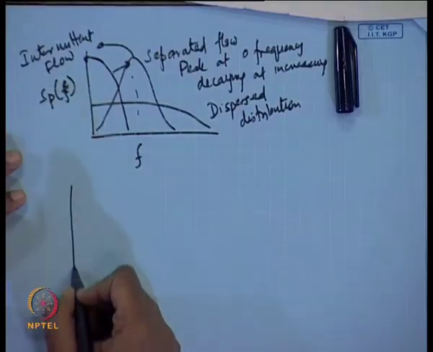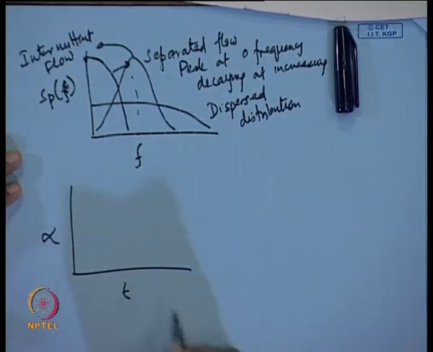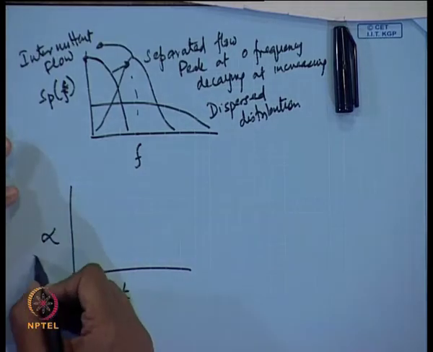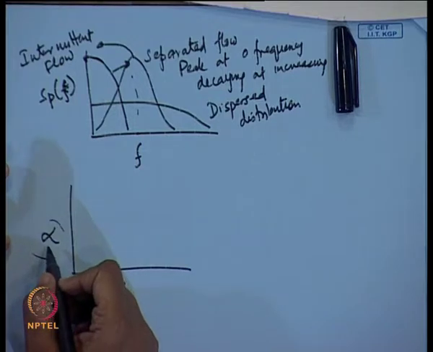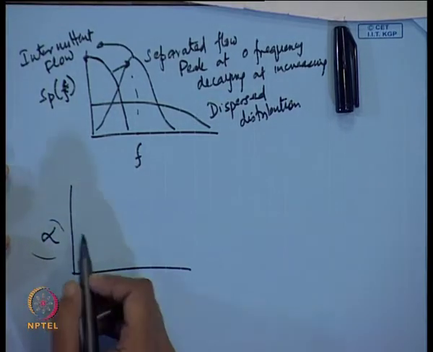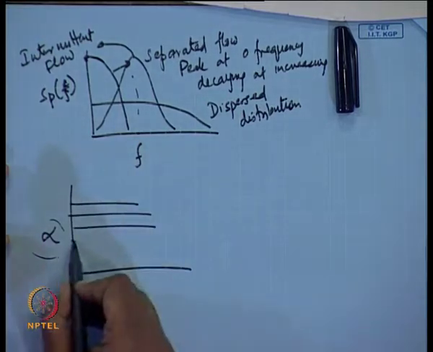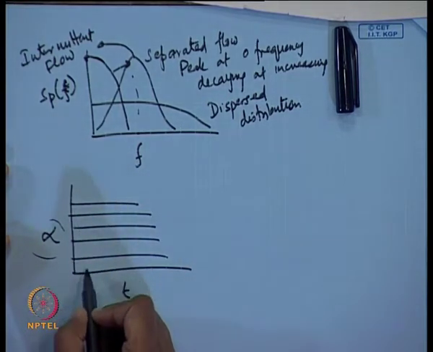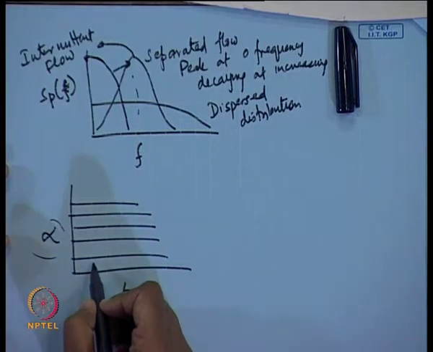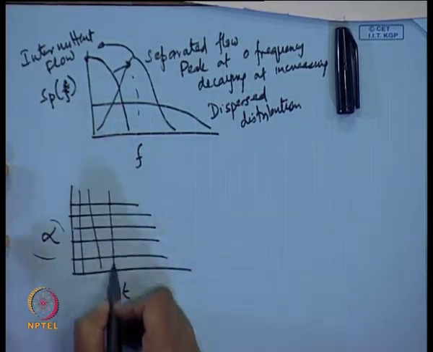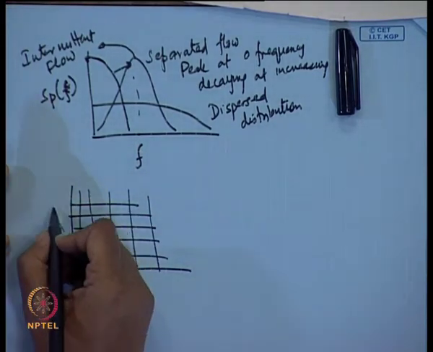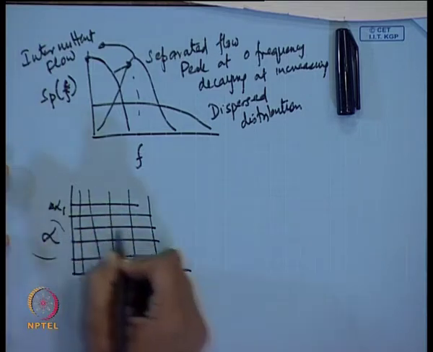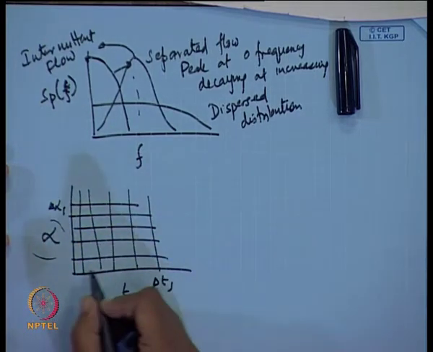So, for that, what do we do? Suppose we are plotting alpha versus time. This alpha can be obtained from conductivity measurements, from radiation absorption measurements, or from anything. Now, we divide the entire alpha range into a large number of delta alpha divisions, and in the same way we divide time into a large number of delta t divisions. Say we have delta alpha i number of divisions and delta t j number of divisions.